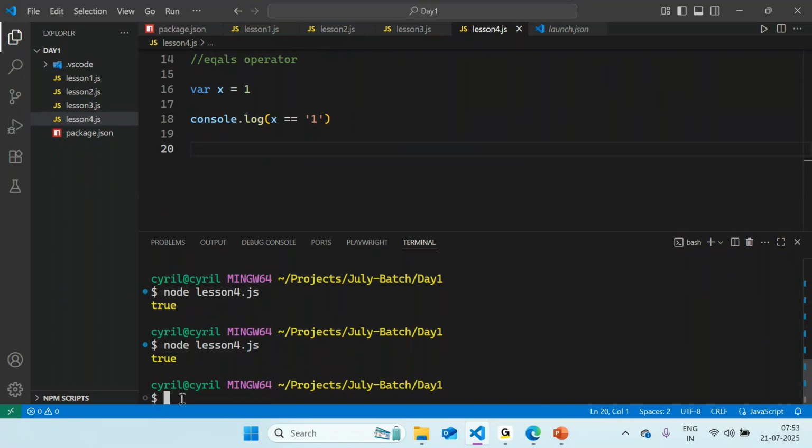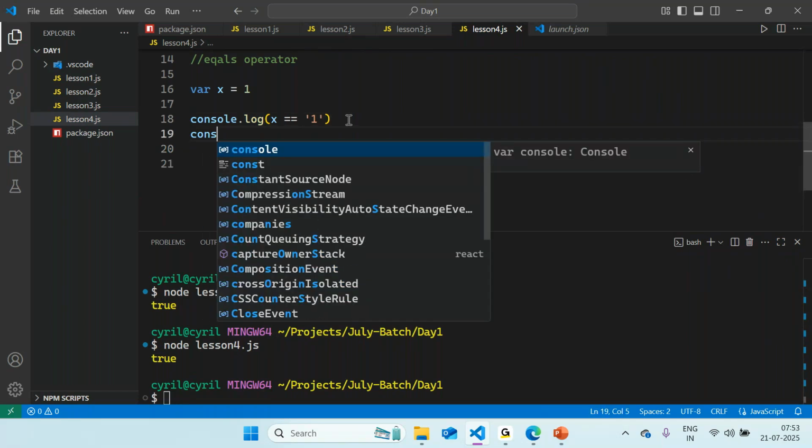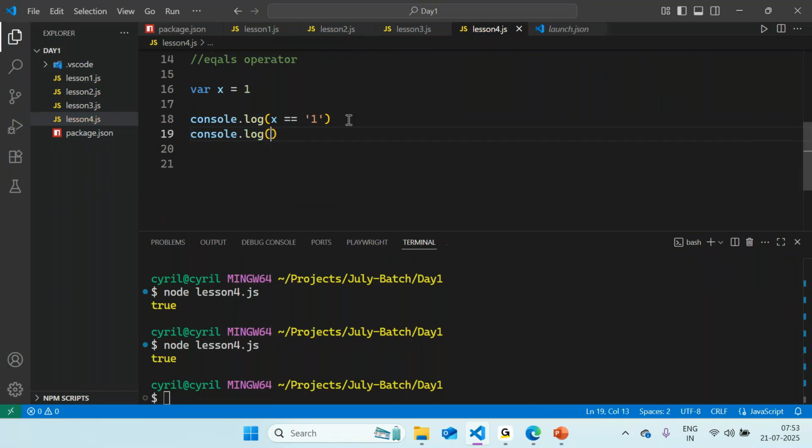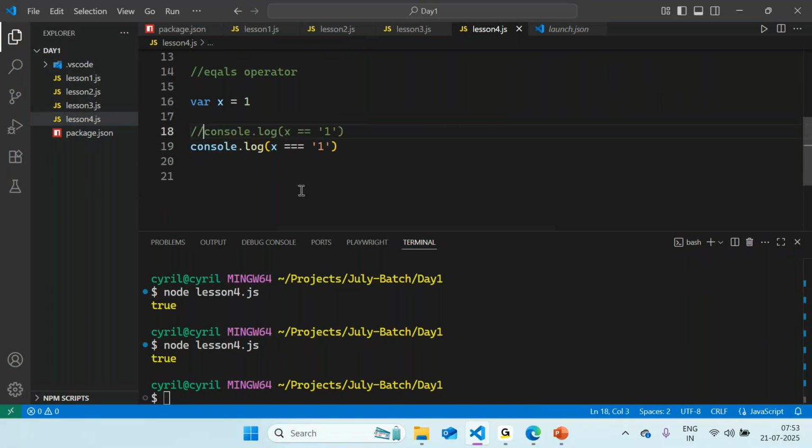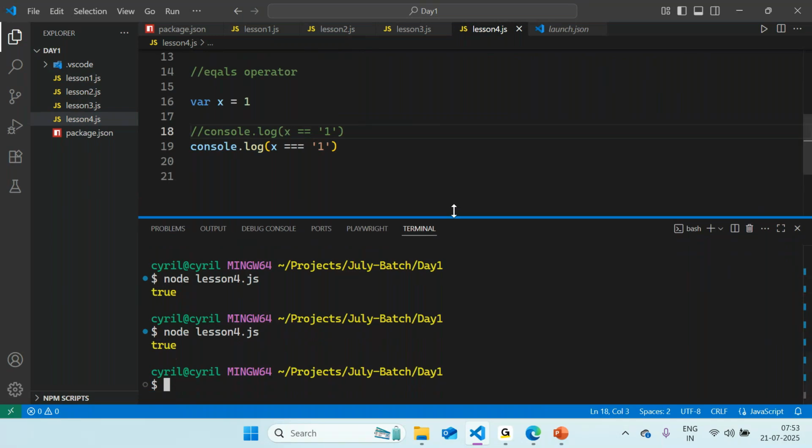Yeah, that's right. So if I do one more check, instead of double equals, now I say that x is triple equals 1. So what would be the output of the second statement that we are seeing, line number 19? Now we are saying that x is also equal to 1. So in this case, can we expect it as true?